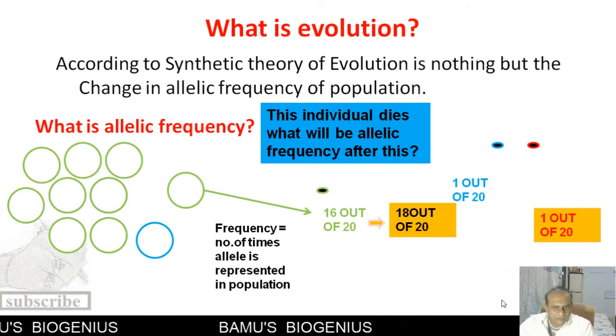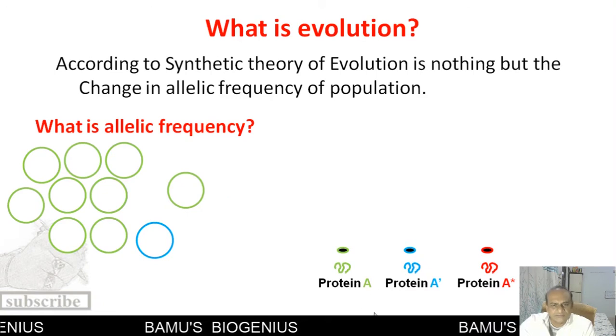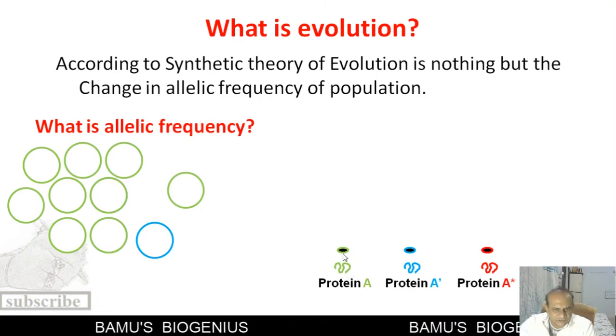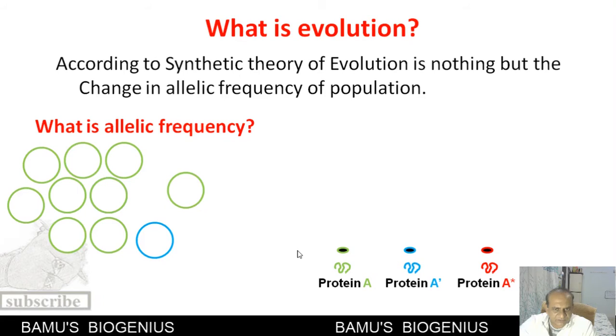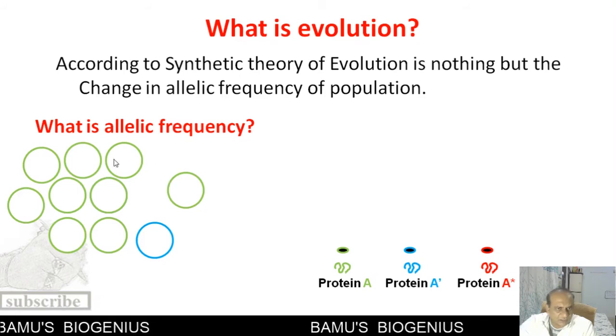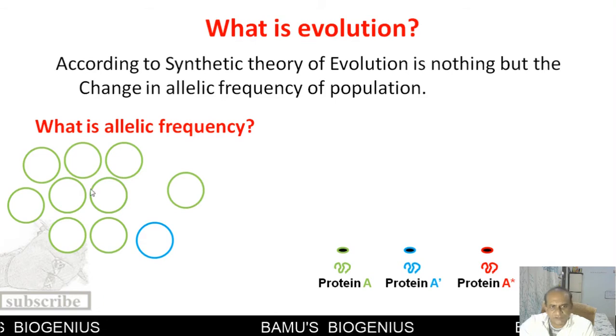Now we will discuss polymorphism in individuals. See here, as I have told you, this particular gene, the green gene, is a dominant or wild type gene. Why is it called a dominant or wild type gene? That is because this gene is present in most of the individuals of the population, and that's why it is called a dominant gene.